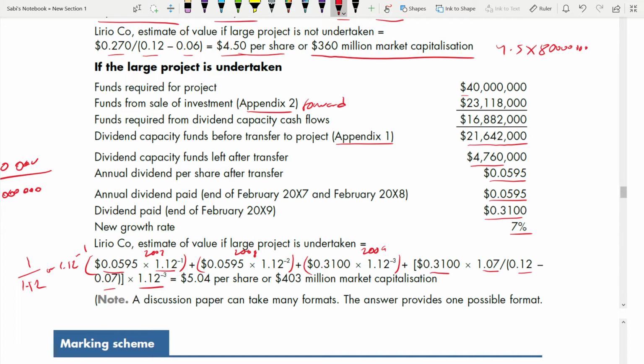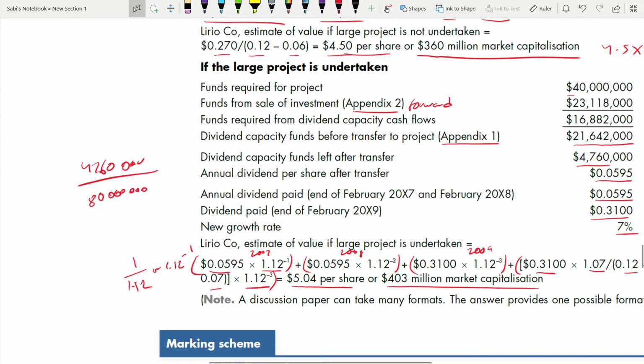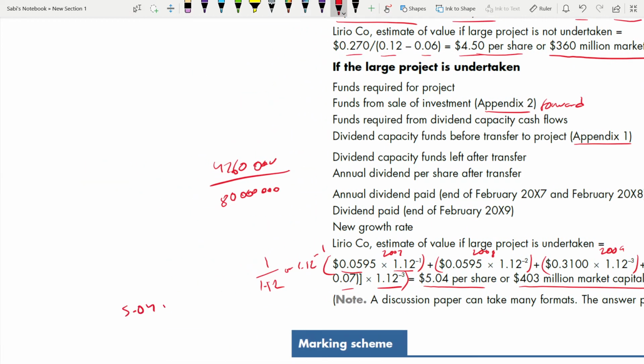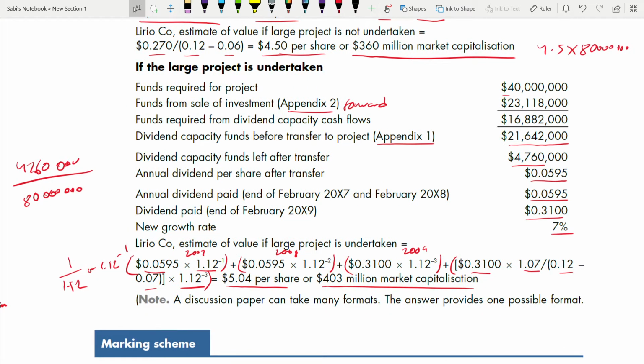So when you add all, from 2009 onwards, it is 5.04 per share, or 403 million market capitalization. How did you get 403? It is 5.04 into 80 million, which is 403.2. So you can make it 403. Now, please note this: a discussion paper can take many formats. The answer provides one possible format. So you can follow this format.